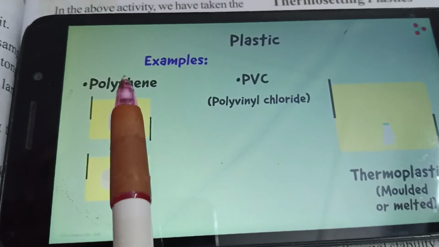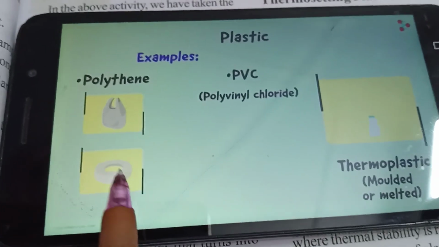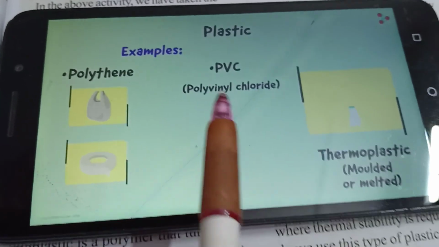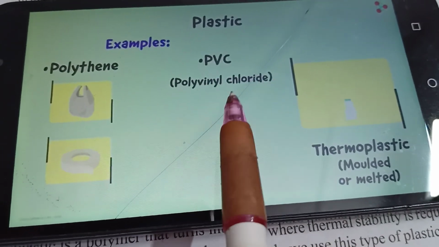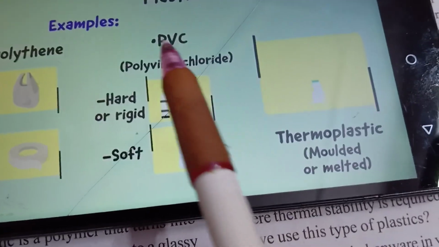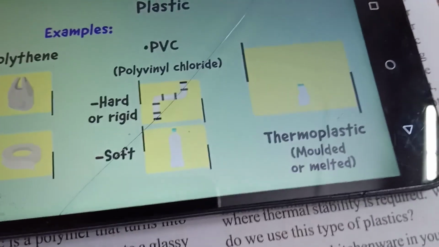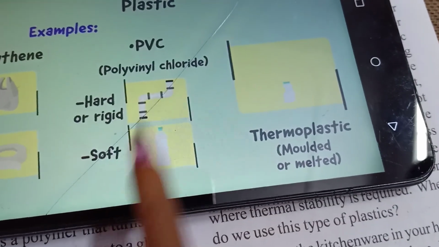Polythene is used in polythene bags and tapes. These are also made up of polythene. And we have another one, PVC, which means polyvinyl chloride. What is polyvinyl chloride? PVC comes in two forms, the hard or rigid polyvinyl chloride, and the soft PVC.